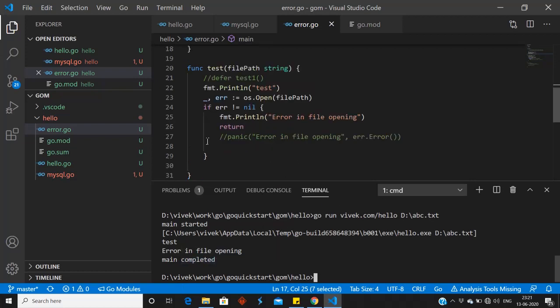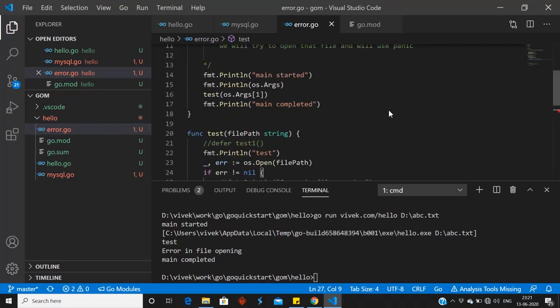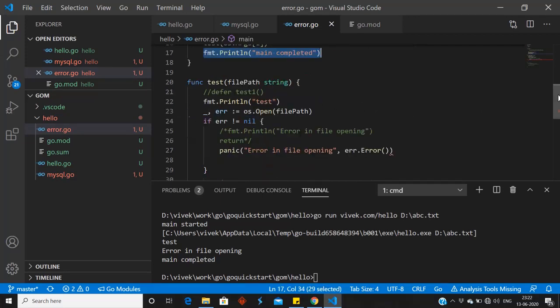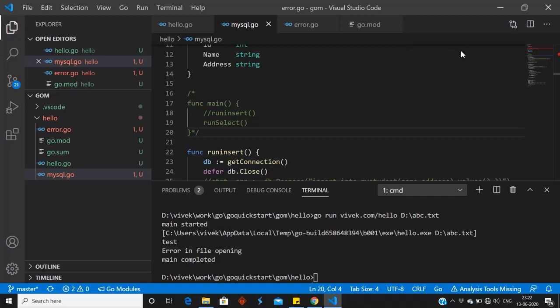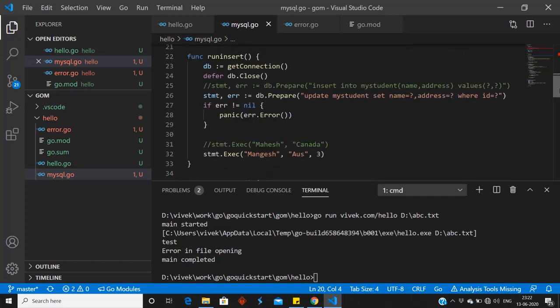Let us use panic. So I will comment these lines and I am going to open the panic. As I told you, when panic runs, it breaks the normal flow of the program. This statement will not be printed because it will break the normal flow of the program. So let me run the code. Error, too many arguments. Okay, let me check. Panic.